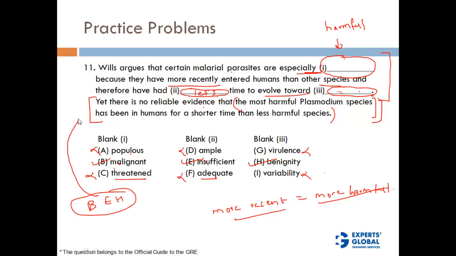Let's put it back in the answer. Will argues that certain malarial parasites are especially malignant because they have more recently entered humans than other species, and therefore have had insufficient time to evolve towards benignity. But there is no evidence that the most harmful species that have entered the human system for a shorter time are less harmful. So the correct answer here is B, E, H.